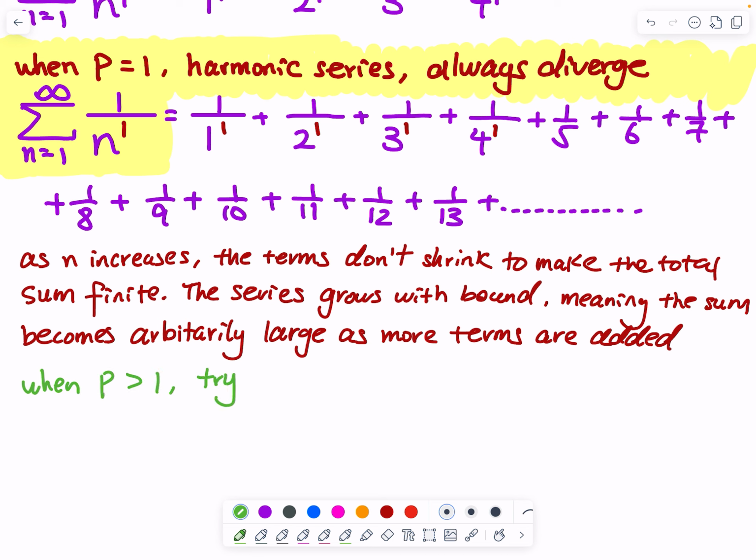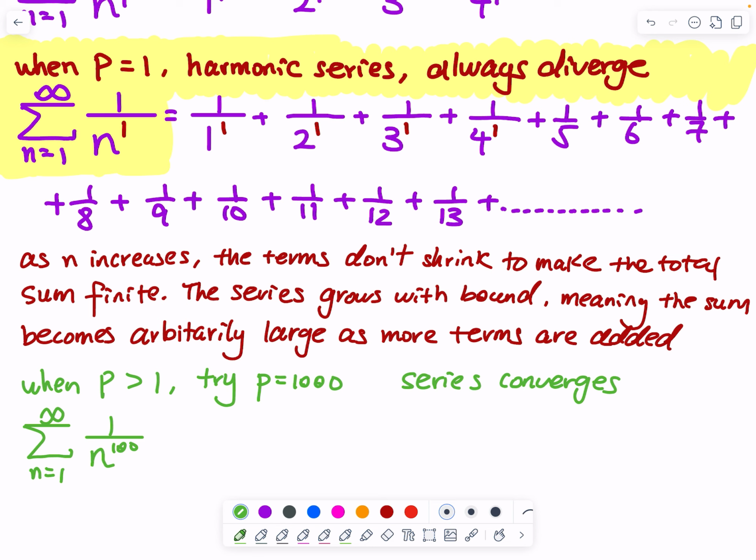How about we try a large p? Say p is equal to 100. I can tell you that the series converges. We have a summation, n goes from 1 to infinity, 1 over n to the 100 power. You can see that the next terms shrink quickly enough. That is equal to 1 to the 100 power, and then 1 over 2 to the 100 power, plus 1 over 3 to the 100 power, plus 1 over 4 to the 100 power, and we keep on adding.